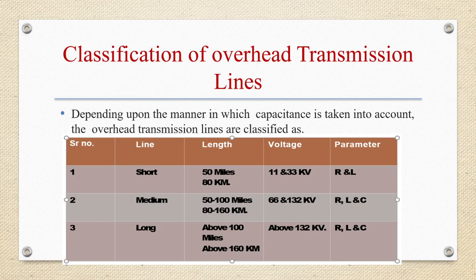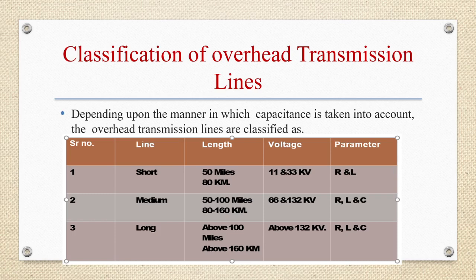Next is the long transmission line. When the length of an overhead transmission line is more than 150 km and the line voltage is very high, that is greater than 100 kilovolts, it is considered a long transmission line. For the treatment of such a line, constants will be considered uniformly distributed over the whole length of the line and rigorous methods will be employed for the solution.